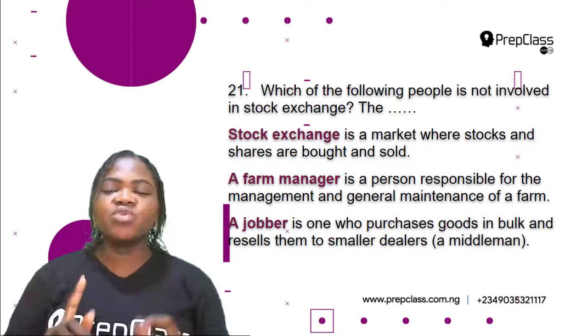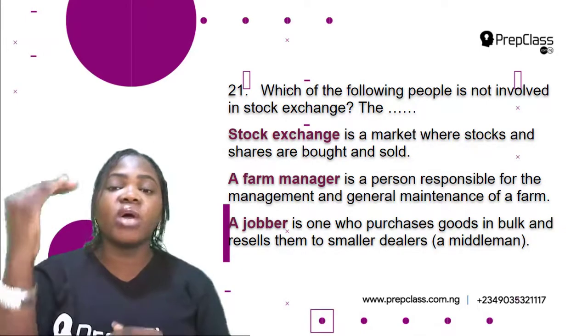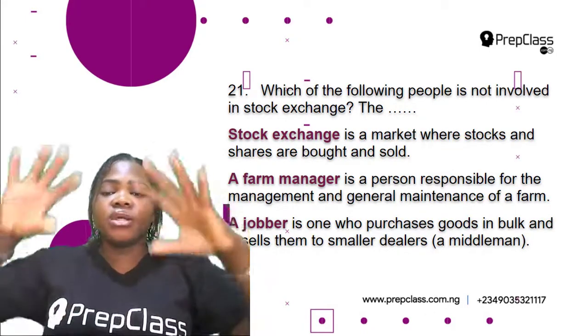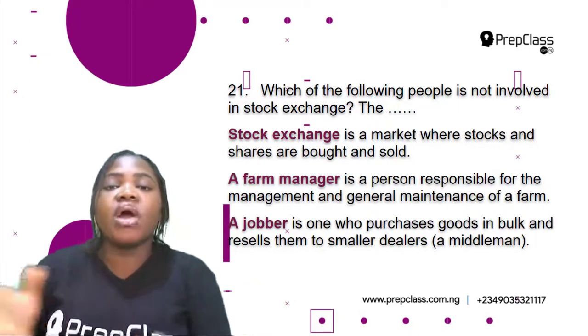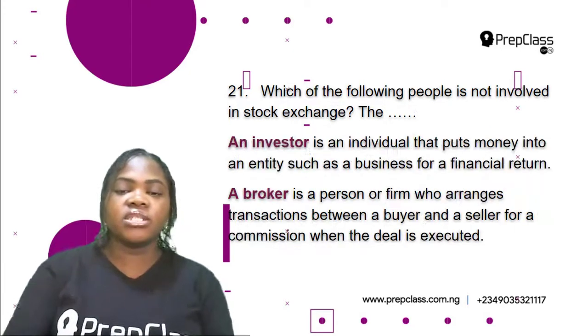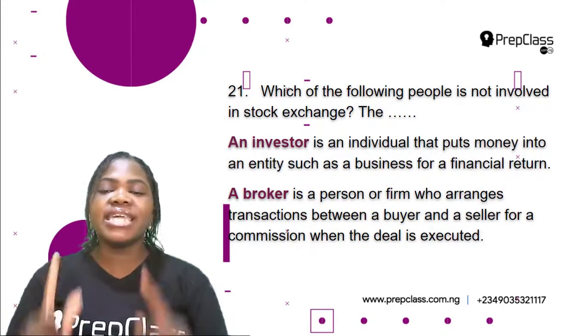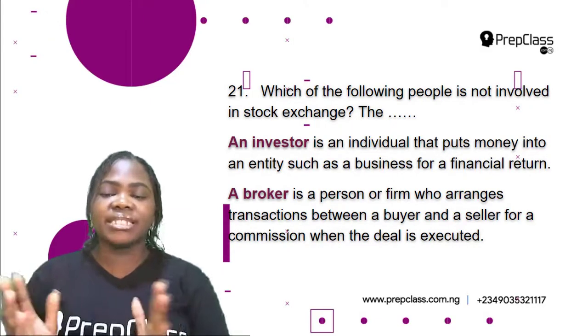A jobber is one who purchases goods in bulk and resells them to smaller dealers. So jobbers are also referred to as middlemen. They purchase goods in bulk and resell them to smaller dealers. Okay, so the next option is investor. Who is an investor? An investor is an individual that puts money into an entity such as a business for